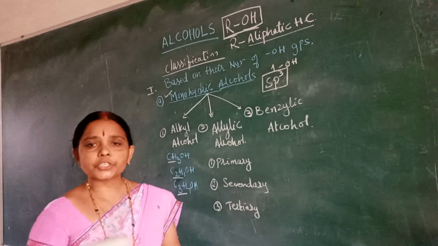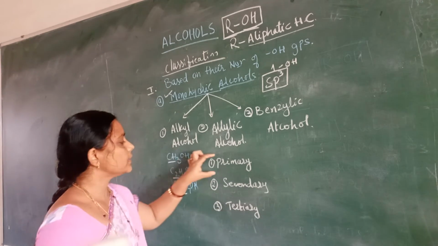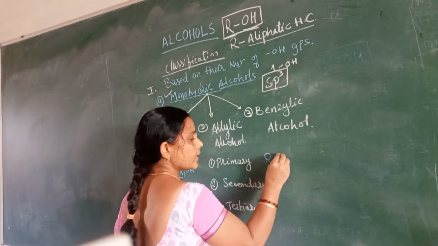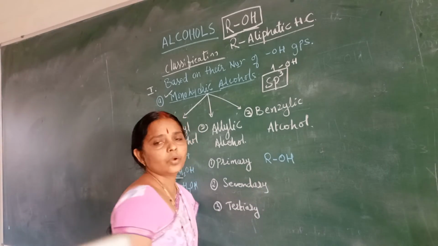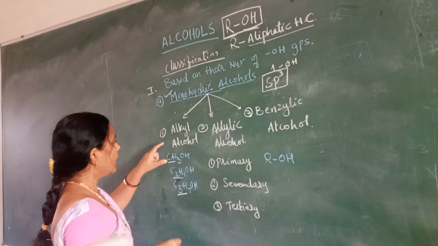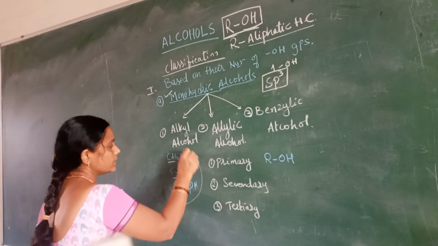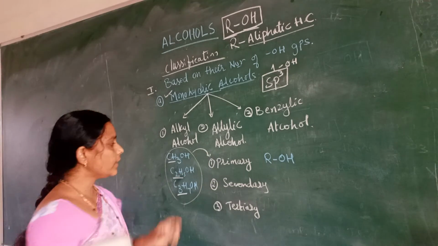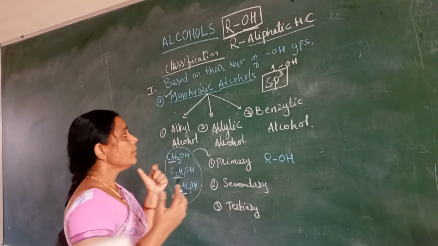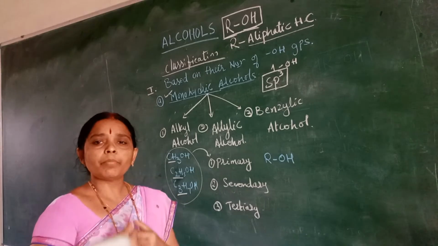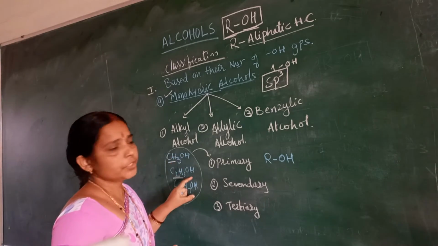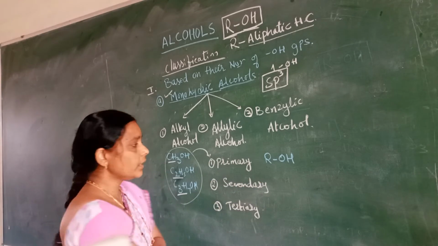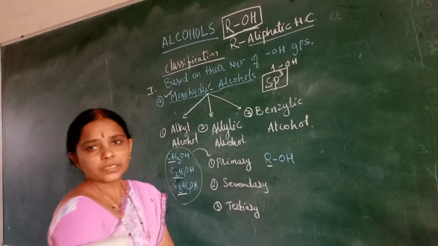For the OH group, only one R group is attached; R is attached with only one OH group. Examples are the alkyl alcohols I gave. These are all examples of primary alcohol, because one R group is there and one OH group is there. Here we are concentrating on the number of R groups, so the R group is single.